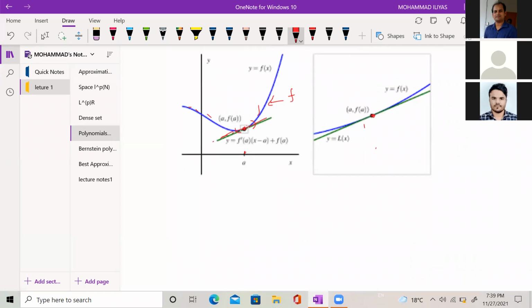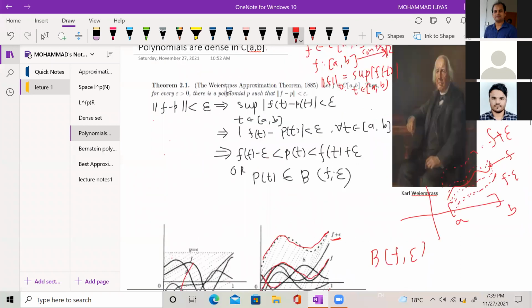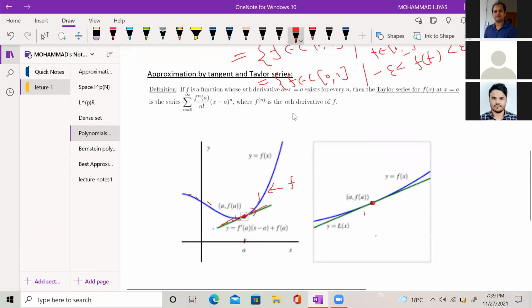But if you recall the Weierstrass approximation theorem, it says that given any continuous function, that continuous function may not be differentiable, and then again you can find a polynomial P. But Taylor series expansion says that the function should be differentiable.